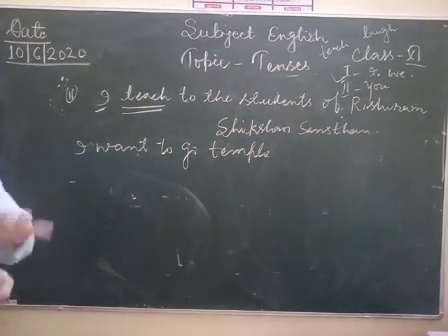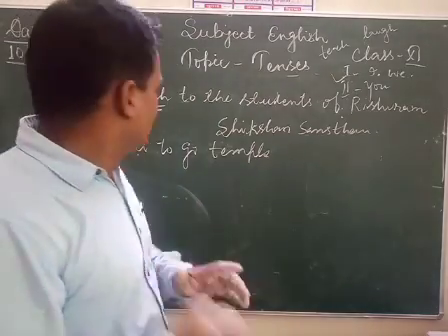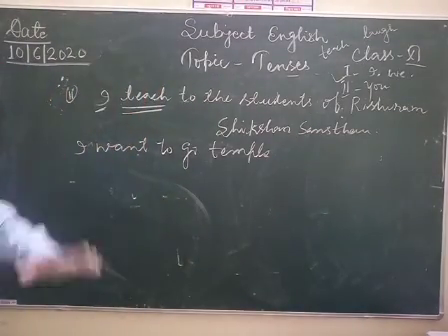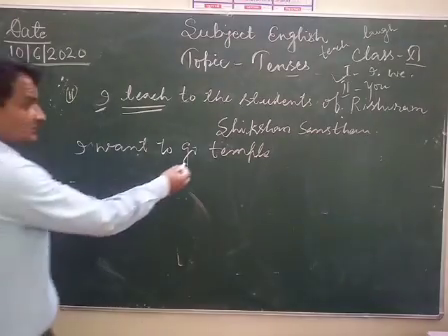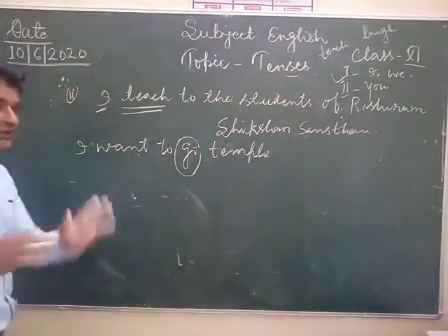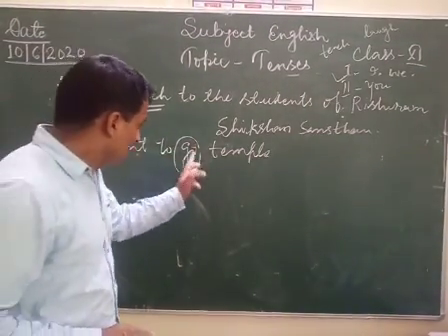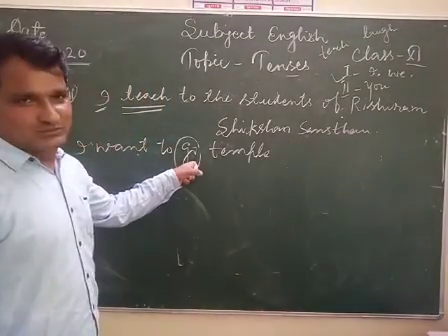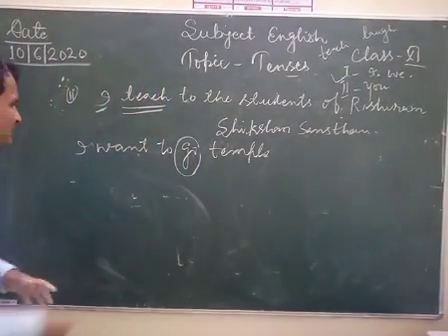At a time, sentence structure is in your mind. I want to go temple. Here go is also the first form of the verb. No need to add s here. Here is also use of the verb go. Your main verb is want.